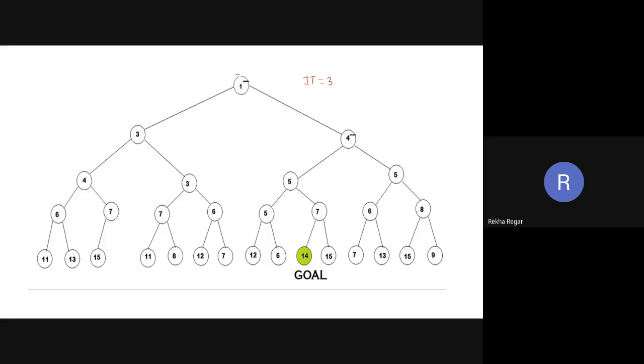If I am saying that the initial threshold is 3, then whatever nodes we have with values less than or equal to 3 are going to be explored. So what are the values?